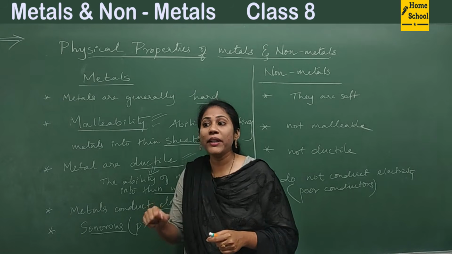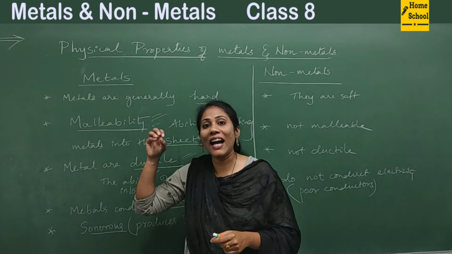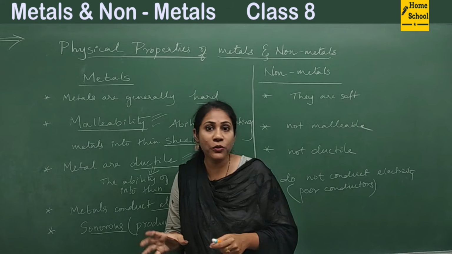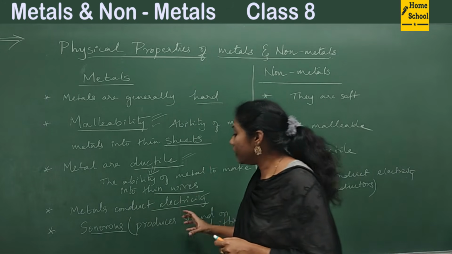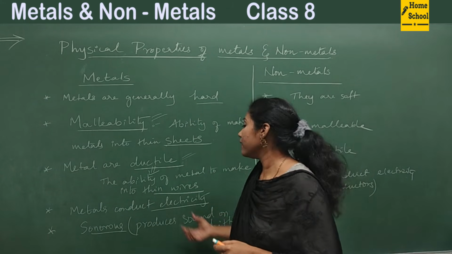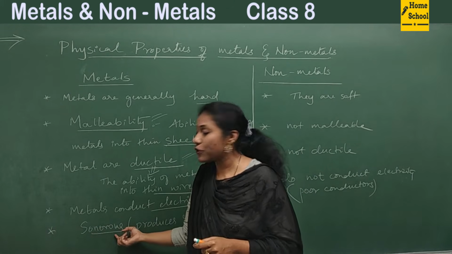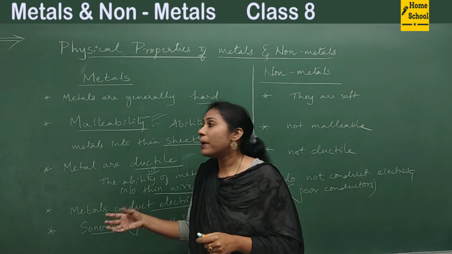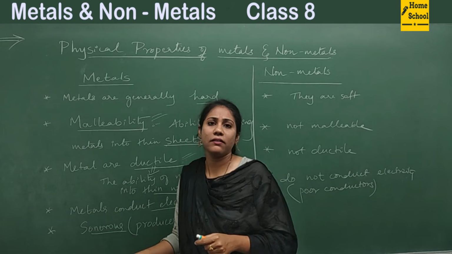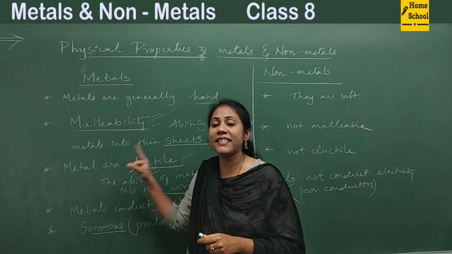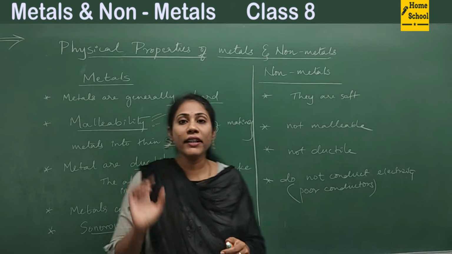When you hit copper, when you hit silver articles, they produce sound. When sound is produced on hitting, such a property is called sonorous. So metals are sonorous. That means they produce sound on hitting.